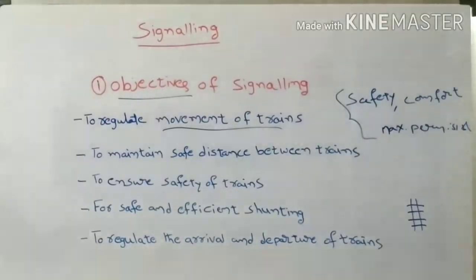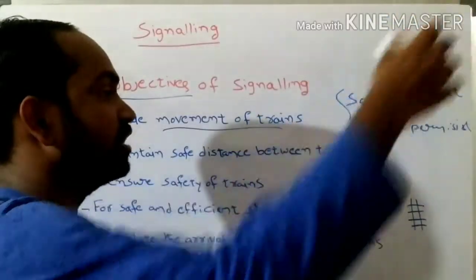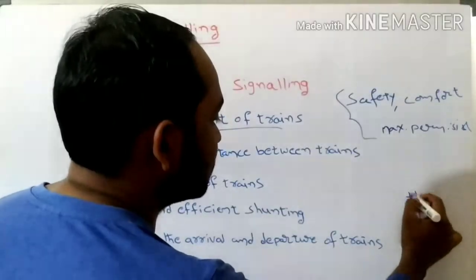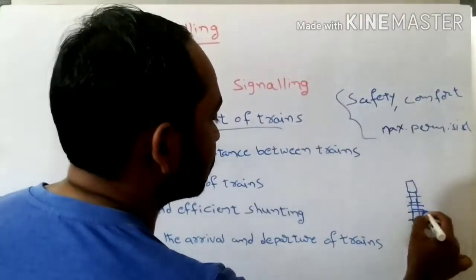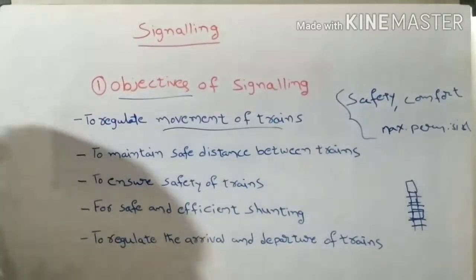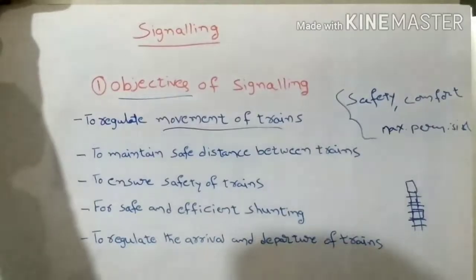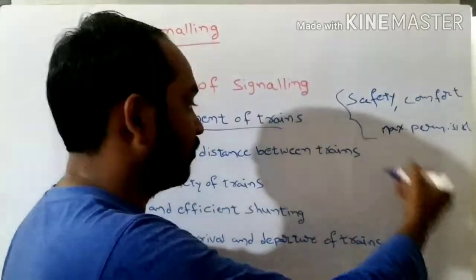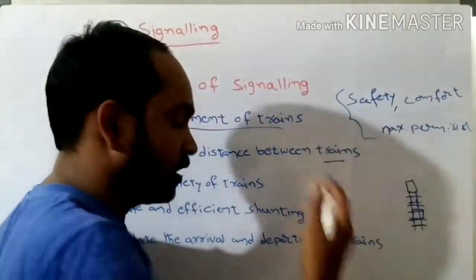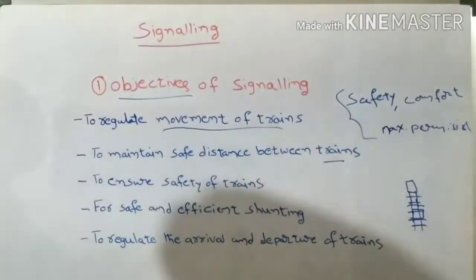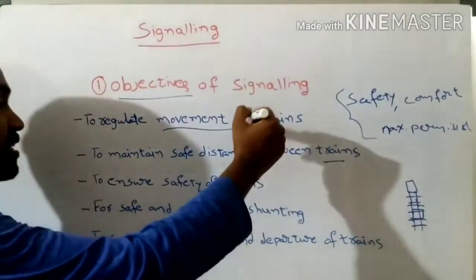The next objective is to maintain a safe distance between trains when two trains are moving in the same direction upon the railway track. This is the railway track, and two trains are moving, one here and another here. In that case, to prevent collision between the two trains, the signaling system is helpful. It maintains the safe distance between two trains traveling upon a railway track in the same direction.